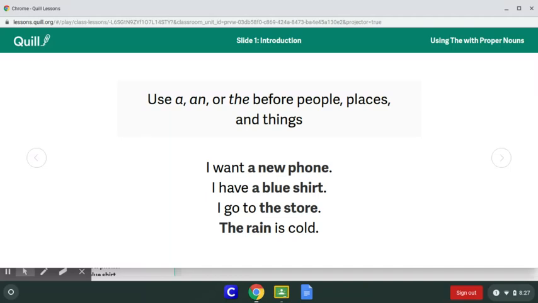I go to the store. The rain is cold. So these two are a little bit different because when I say I go to the store, I'm not being very specific about the store I'm talking about. Maybe in the context, though, I am. And then the rain is cold. So that sounds like a present tense sentence. So clearly it's the rain that's happening there.